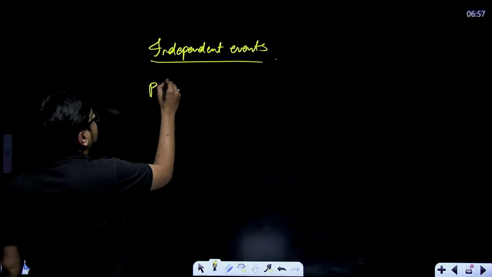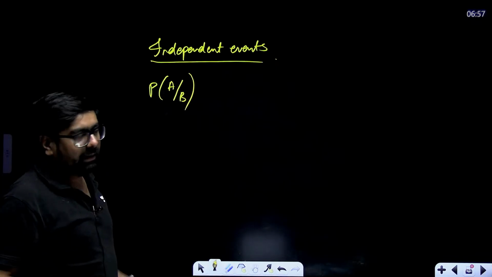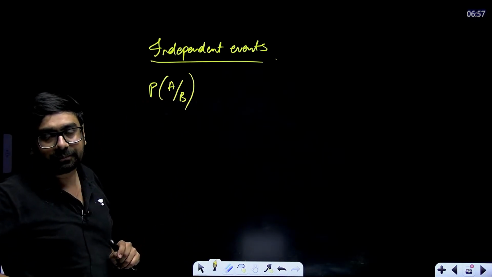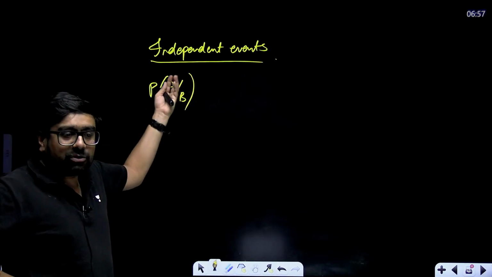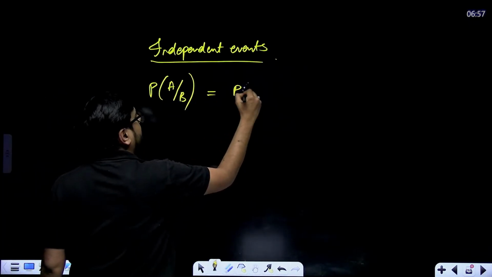In these cases, if I write A slash B or A by B, this means probability of A when B has already happened. But here B is not affecting A. So P of A by B will become nothing but probability of A only.